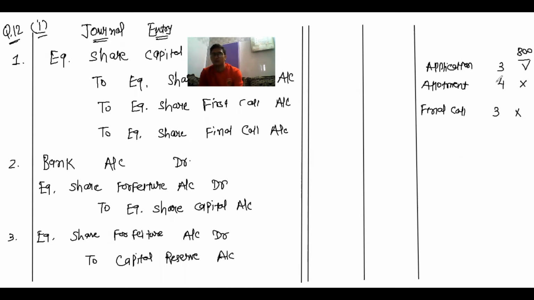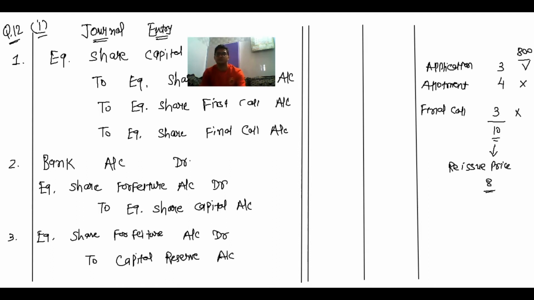Now the total of the share, that is 10, and these shares are reissued at rupees 8, means reissue price that is 8 rupees.